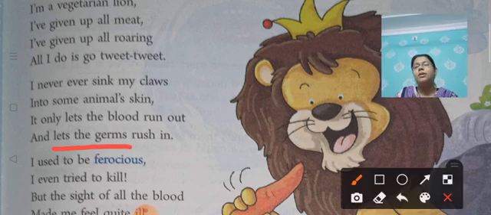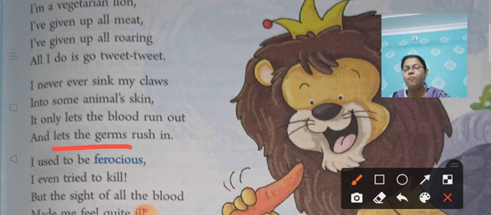That means the germs which are present on the skin of the animal which is being killed, right, what would happen? They would get into his claws, right? You might have noticed, when you go out to play, not now but earlier, if you go and play in dust, where there is a lot of soil, then when you come home you might see the dust in your nails, right? Until and unless you clean it properly with soap, it won't go away. That means along with the dust, the germs also get into your nails, right?